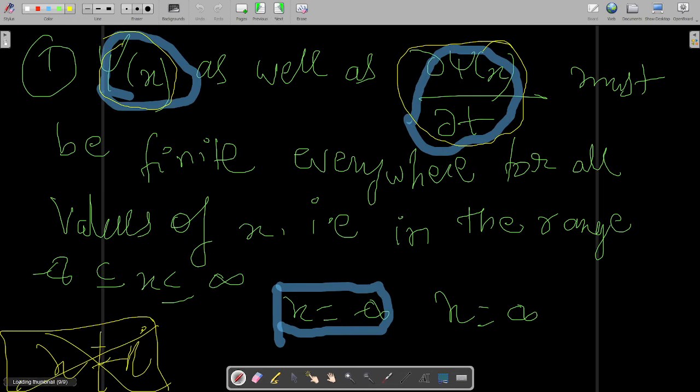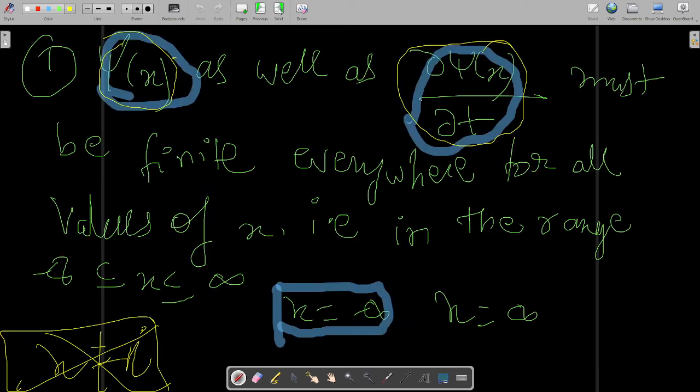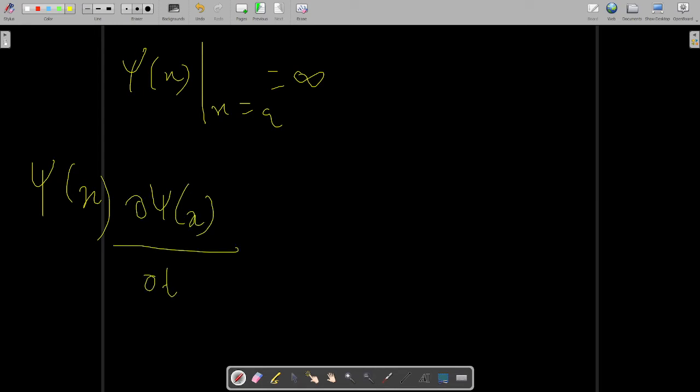Now we will learn the proof of this. Suppose you have psi x at x equal to a is equal to infinity. Right now I told you that these values must be finite. Which values? Psi of x and del psi x by del t. These must be finite, right? I told you right now.